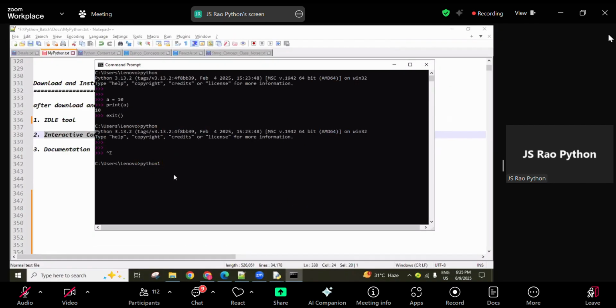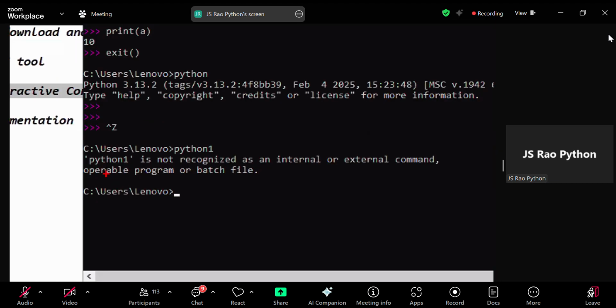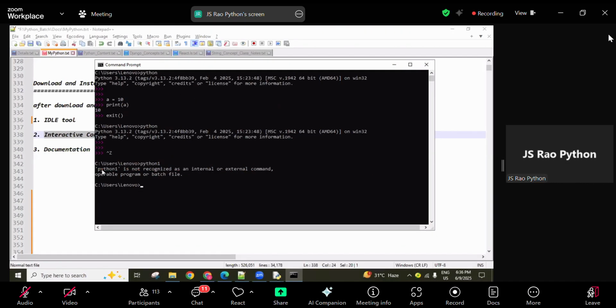If it is not added, for example, assuming python1 is a Python software, if this is not added in the environment variables, then it shows "python1 is not recognized as an internal or external command", some error. Python also, if not added, shows "python is not recognized as an internal or external command". If you see any such error, this is your confirmation that the Python path is not added in the environment variable section. All of you clear so far?